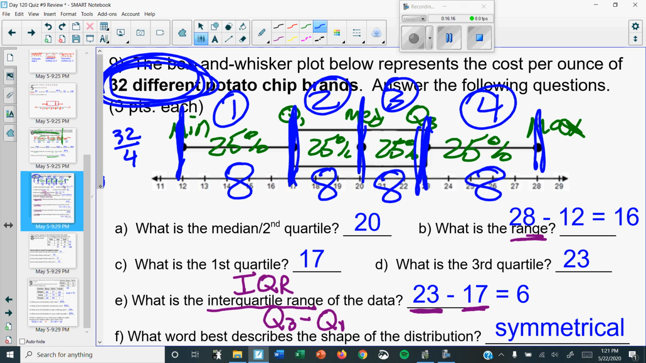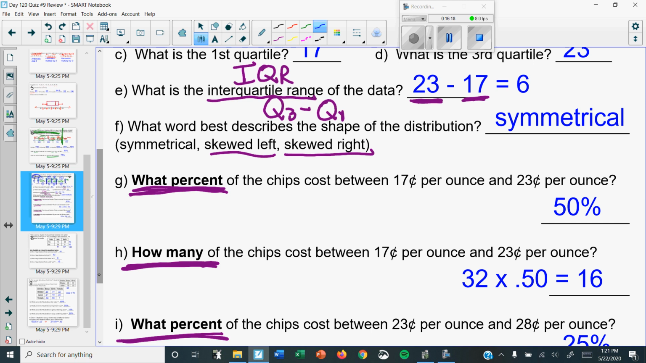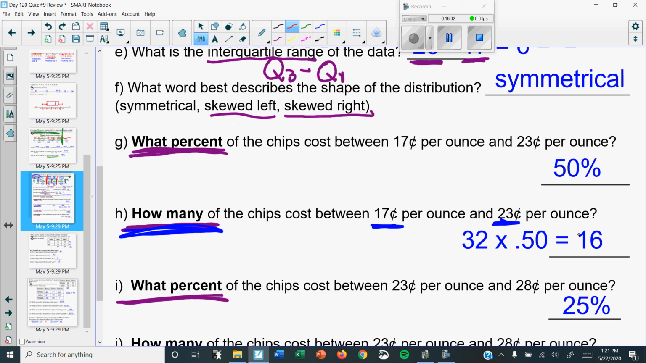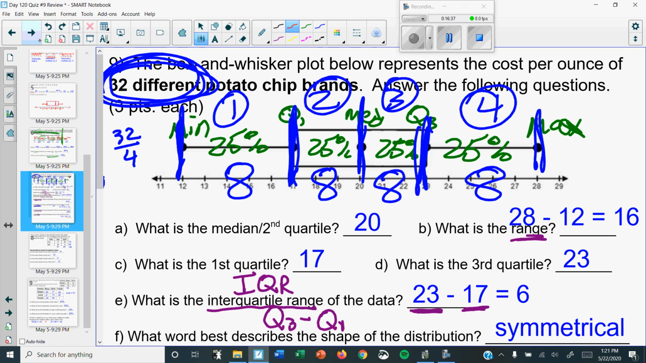So now, here's what you could do. It says, how many of the chips are between 17 and 23? Well, here we go. We're going back to 17 and 23. How many 8s do you see? 2. What's 8 plus 8? 16, and there's your answer. The real way of doing it, let me get rid of all this junk. There's a lot of junk here.